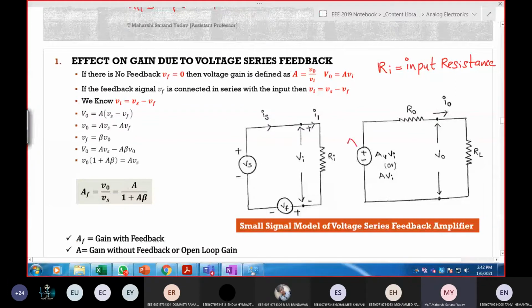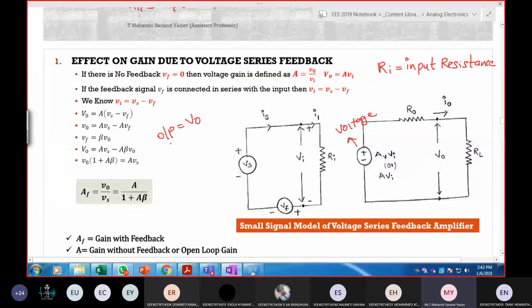Here, this one is a voltage source or else a current source. What is this? Voltage source. Why did I take voltage? Why not current? This is voltage series feedback, in which I'm getting what as output?